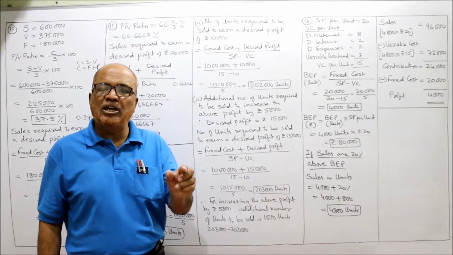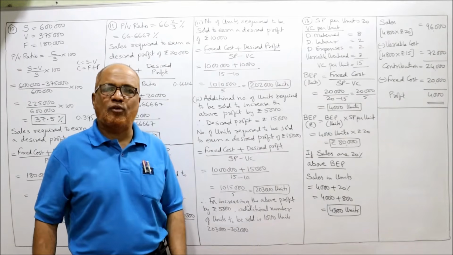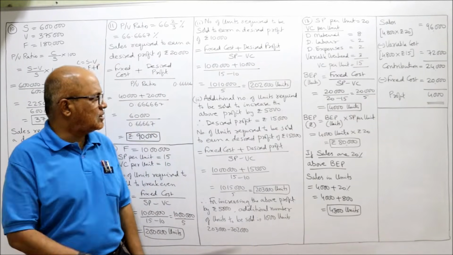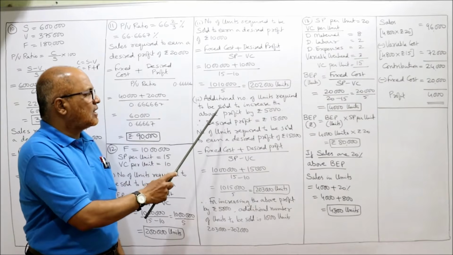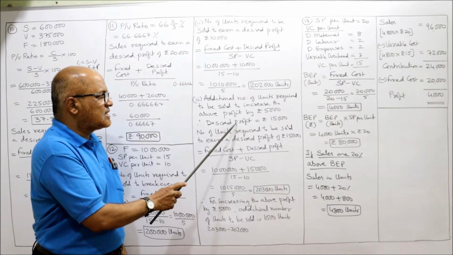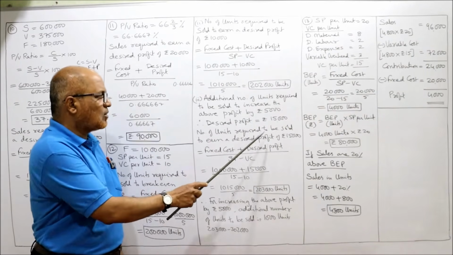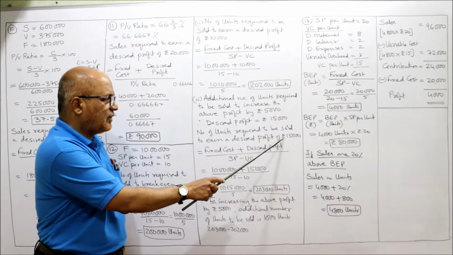Now we need how many units to be sold to earn a desired profit of rupees 15,000. So the additional number of units required to be sold to increase the above profit by 5,000. That means desired profit will become 15,000. This 10,000 plus 5,000. Now the number of units required to be sold to earn a desired profit of 15,000.